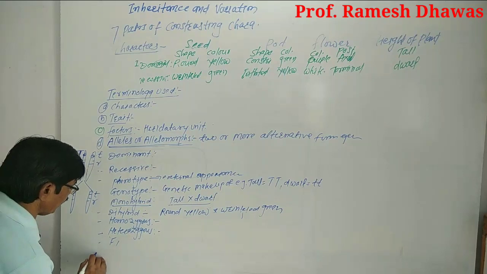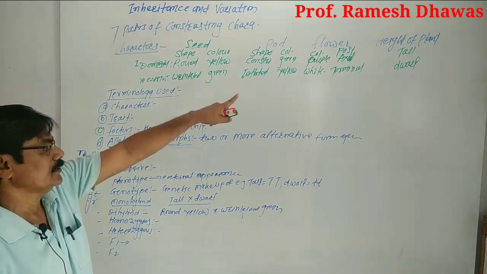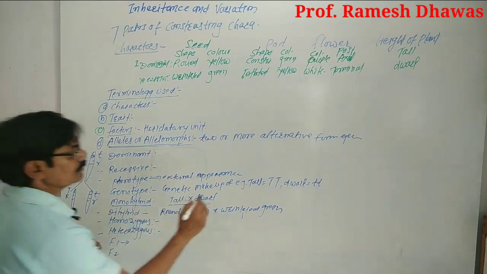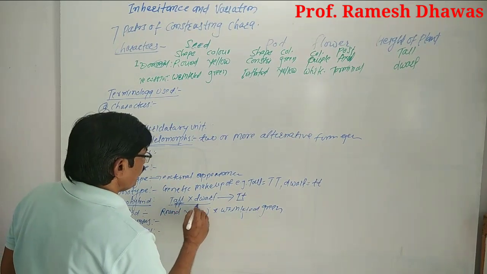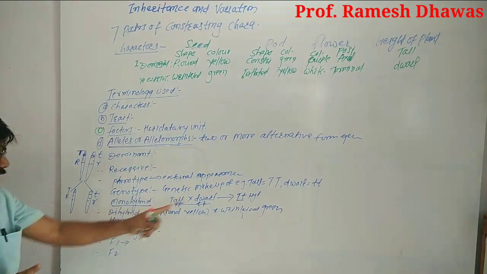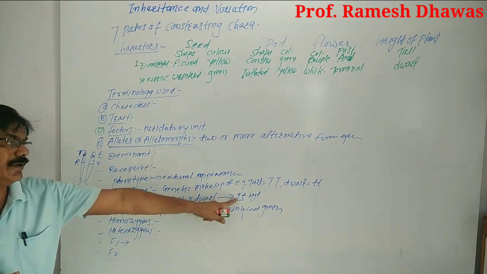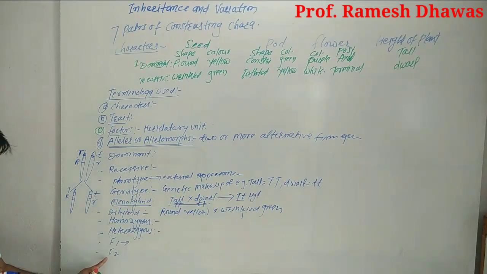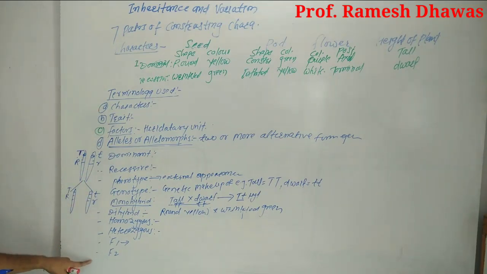Now here the terms F1 and F2 are there. Again two terms, F1 and F2. F1 means the first filial generation. After crossing the two parent plants, the first generation is obtained, such as here capital T, small t. From this capital T and from this small t, we get capital T and small t, that is the hybrid. And this hybrid is known as the F1 generation, or the first filial generation. F2 means when we allow this one to produce the next generation, that is called the F2, the second filial generation. These are the terms used by Mendel for his hybridization experiments.